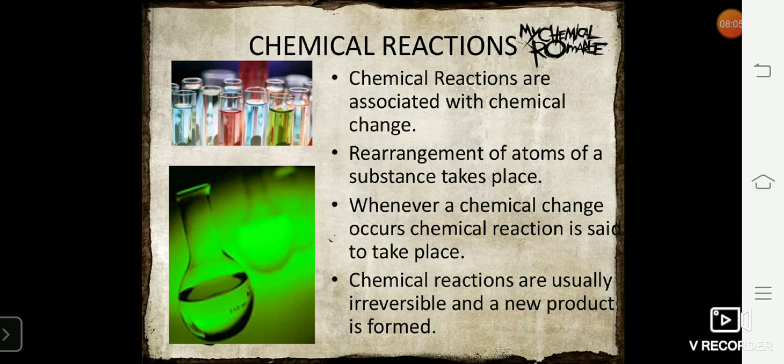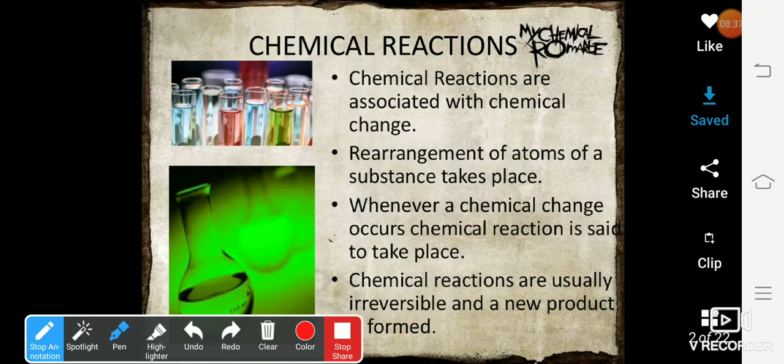Now let's move to the next part, which is really important for us for 9th standard as well as 10th standard. That is chemical reaction. Whenever a chemical change is represented in the form of a reaction or in the symbolic form, it is called a chemical reaction. Please remember, we have two types of reaction in our syllabus. One is word equation. For example, when I write sodium hydroxide reacts with hydrochloric acid, I may write it in the word form.